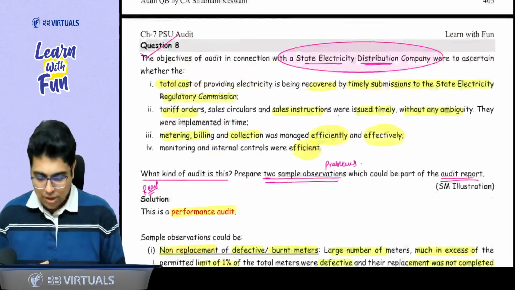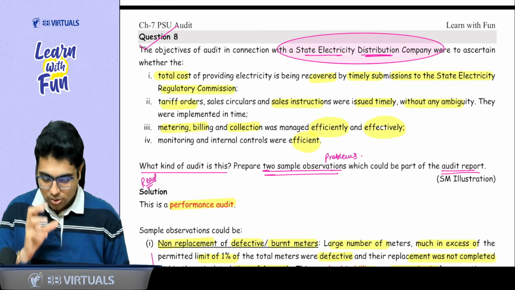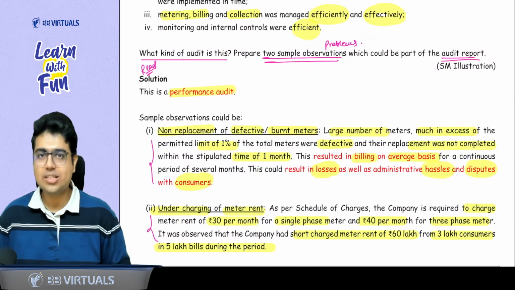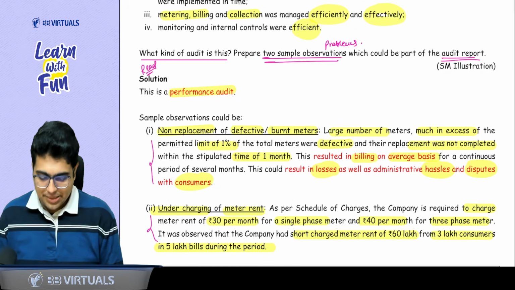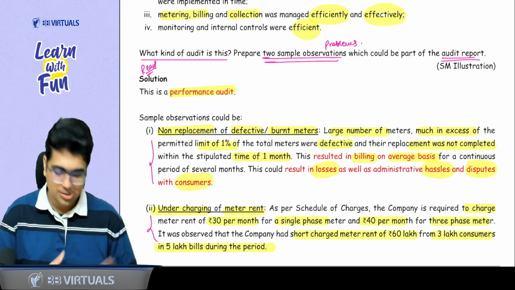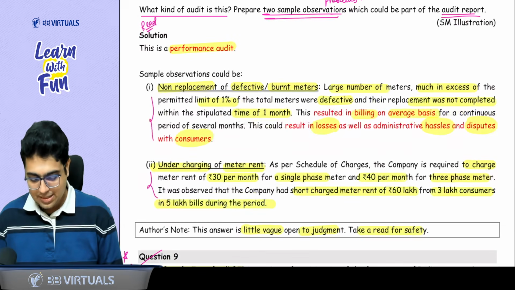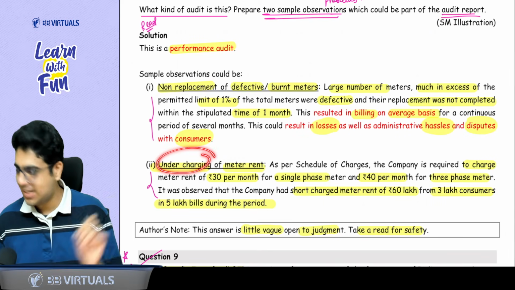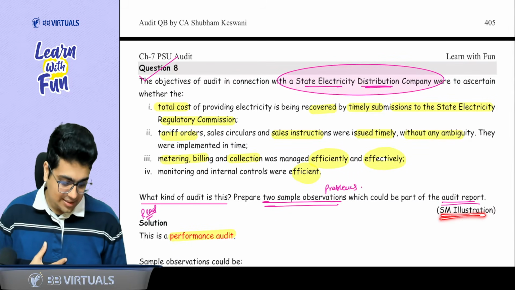For example, here we are talking about a state electricity distribution company. So in this company, what can be the observation? The first observation they say is that for charging the electricity rent, there are meters. The meters are defective. So because meters are defective, you are charging on an ad hoc basis, on an average basis. Because you are billing on an average basis, it can lead to losses to the company. Second, when you are installing the meters in the houses, you need to charge a meter rent. They say that we are charging less meter rent. So these are the basic things that you can highlight. A very basic question given in your ICAI study material illustration.